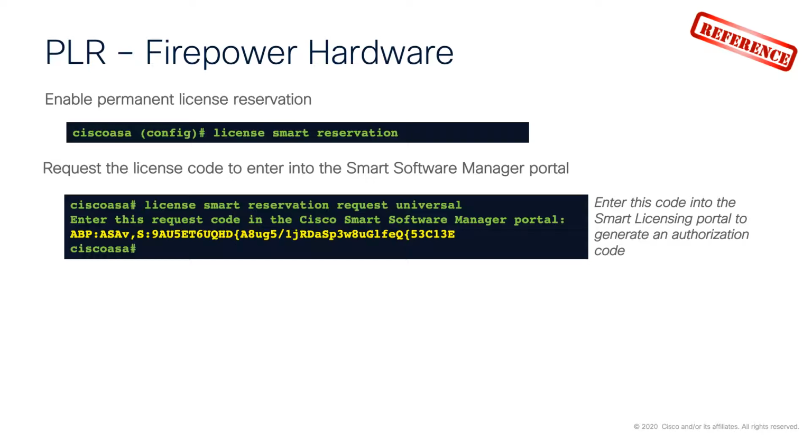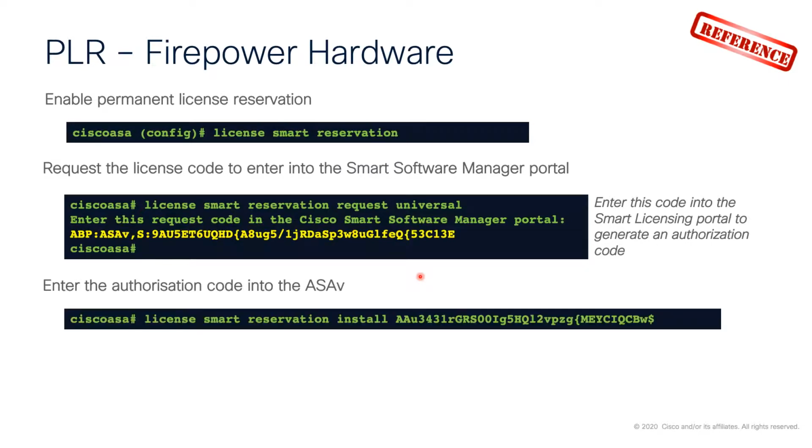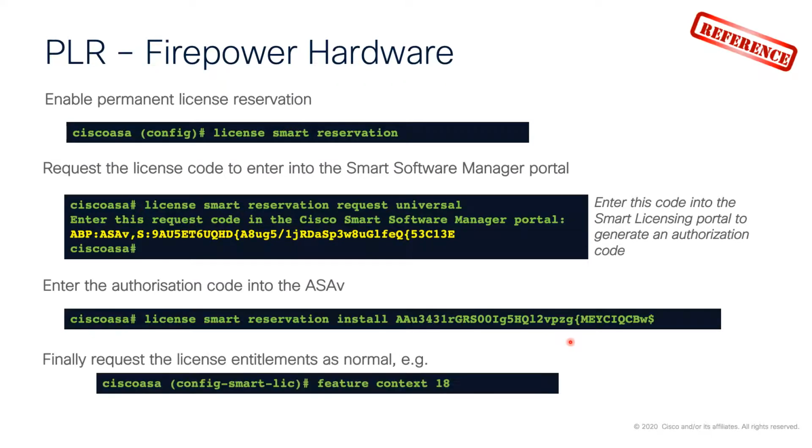So once you've done this, you take that highlighted code that you can see here in yellow, and then you can take that code into the Smart License portal to generate the authorization code. Once you have that authorization code, bring it back into the ASA by entering license smart reservation install and then paste in the authorization code from there. The final part of this is to request the license entitlements as you would normally. So for example, if you want to enable the multi-context feature, you can enter that command to enable that for this particular device.